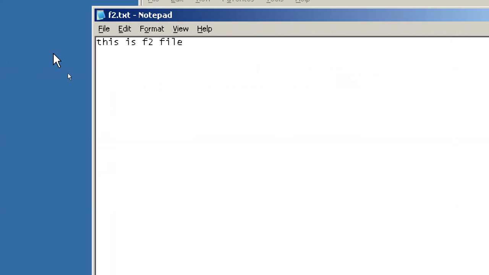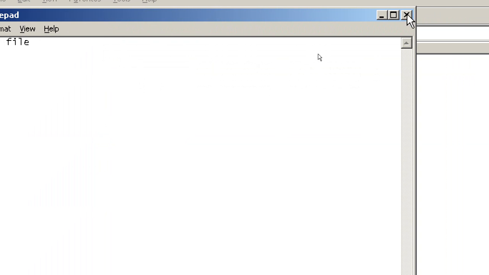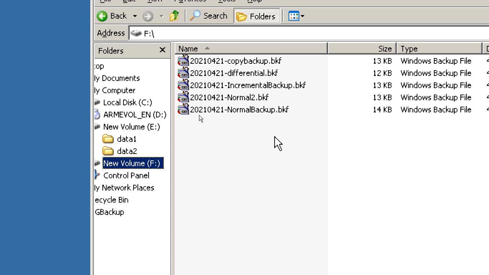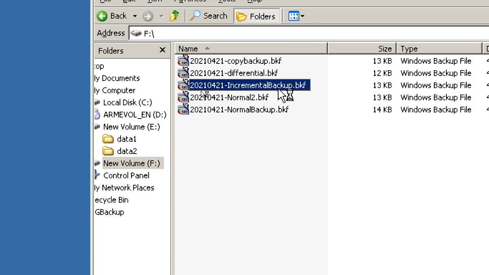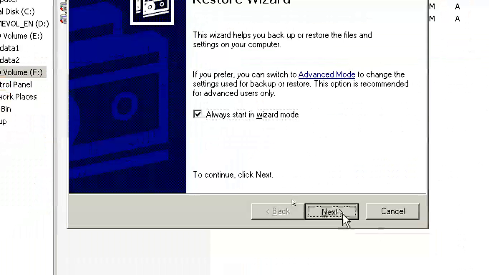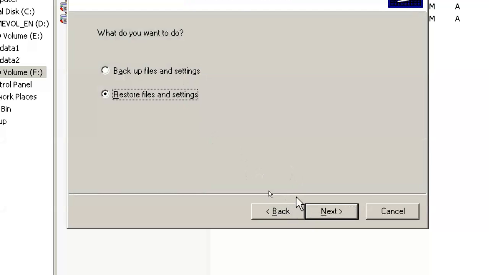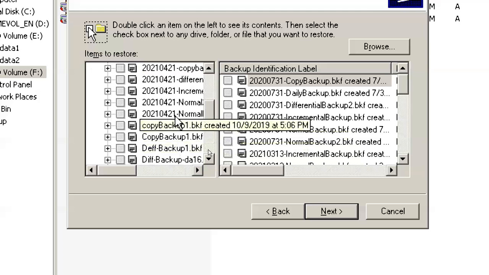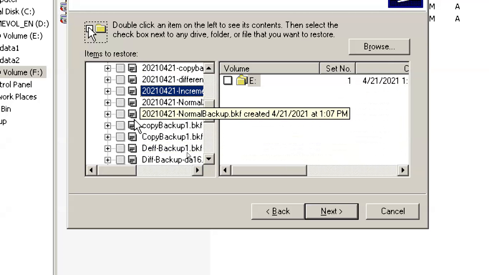In F2, actually two lines are there, only one line is showing. Why? When I took the backup, at that time one line was there. After that, I added an extra line, then I did an incremental backup. So I am going to go with the incremental again. I am restoring that incremental backup. Again it is asking things. Incremental backup.